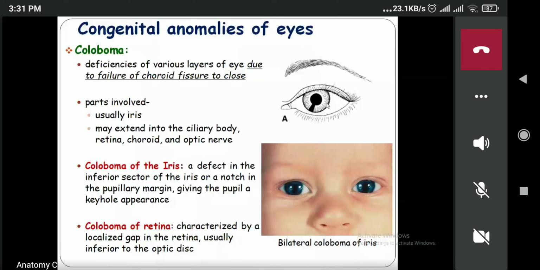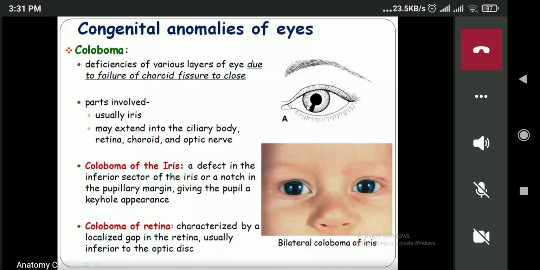Now sometimes there may be a failure of the choroid fissure to close. In this case, there will be a defect in the inferior sector of the iris, or there may be a defect in the retina. That is known as a coloboma. This defect may extend to the ciliary body, the retina, choroid, or the optic nerve. That is known as the coloboma.